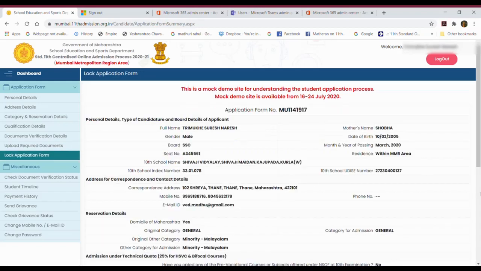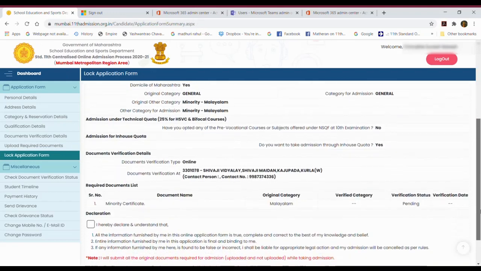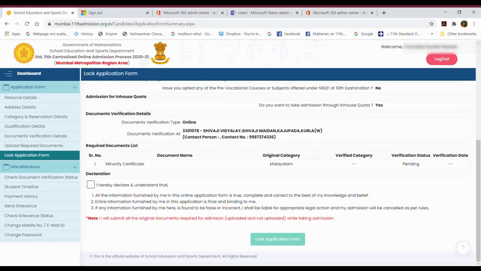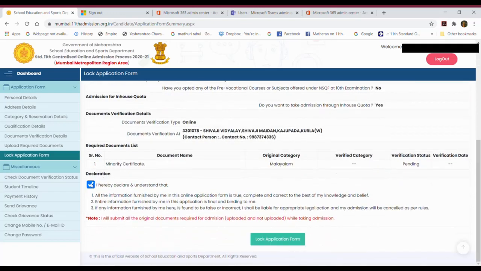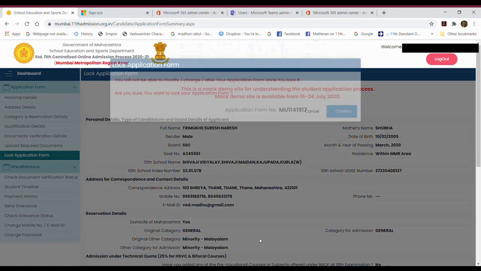So this is the whole form that we have filled. You can review it here. If everything is correct, then you can lock the application form. But lock only when you have uploaded the documents and given the whole information correctly, because once you lock, it will not allow you to change anything. So better before locking, cross check all the details. Check the declaration, see this declaration, you check and then lock the application form.